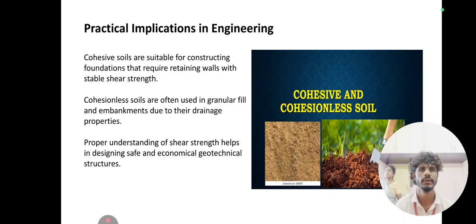Practical implications in engineering. Cohesive soils are suitable for constructing foundations and retaining walls that require stable shear strength. Cohesionless soils are often used in granular fill and in pavements due to their drainage properties. Proper understanding of shear strength helps in designing safe and economical geotechnical structures. Here we can see the cohesive and cohesionless soils, like sand and red soil.